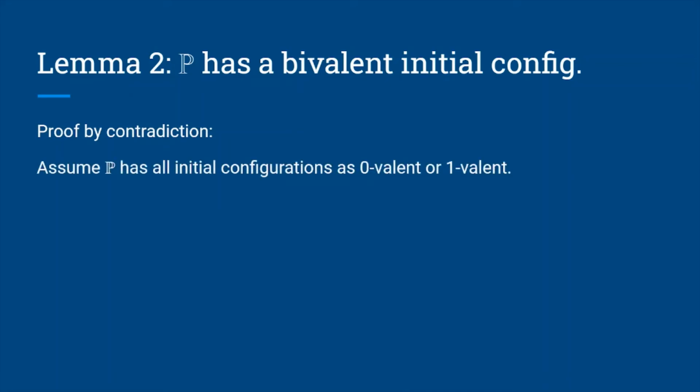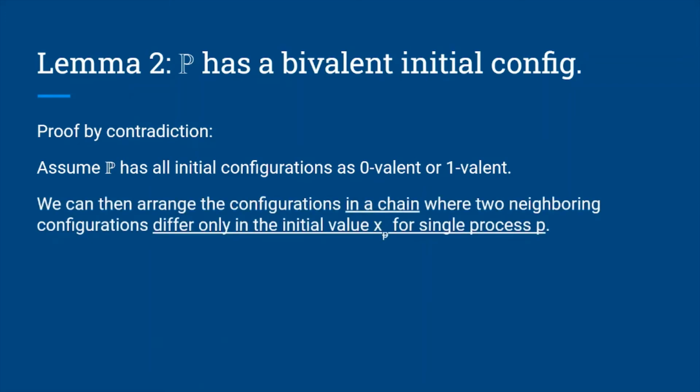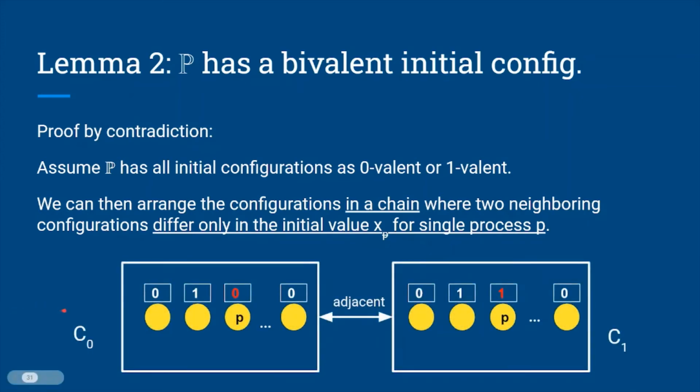So we will assume that P does not have any bivalent initial configurations. Therefore, it will only have initial configurations that are 0-valent or 1-valent. Now these initial configurations can be arranged in the form of a chain, where two neighboring configurations differ only in the initial value xp for a single process P. For example, here you can see that configurations C0 and C1 have identical xp values for every process except for process P, where in C0 it has value 0 and in C1 it has value 1. The configurations C0 and C1 are therefore called adjacent configurations.